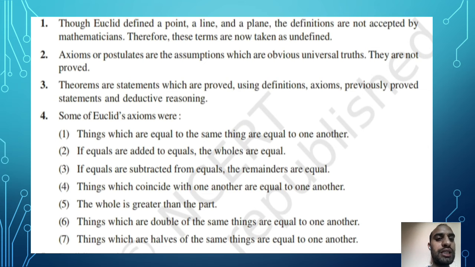So if equals are subtracted, the same thing happens. If you are subtracting the same thing from both sides, then the left-hand side and right-hand side remain equal. Things which coincide with one another, that means matching each other, are equal to one another.